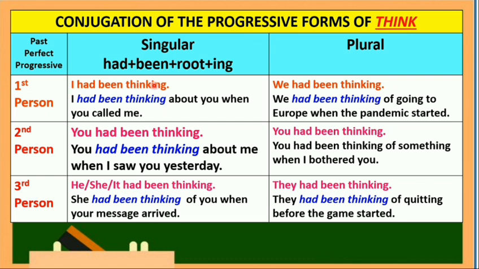I had been thinking. Our example is, I had been thinking about you when you called me. Notice here, ang verb phrase natin ay tatlo. Itong unang dalawa, ang ating helping verb had at saka been. And then, itong thinking naman, ang present participle. Sa plural form, we had been thinking. Example, we had been thinking of going to Europe when the pandemic started.